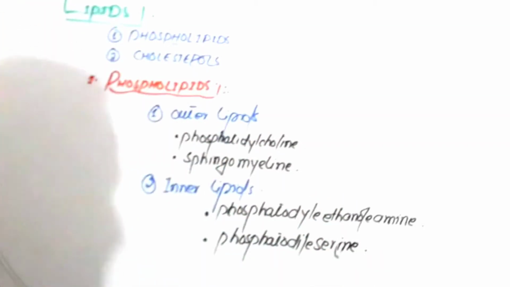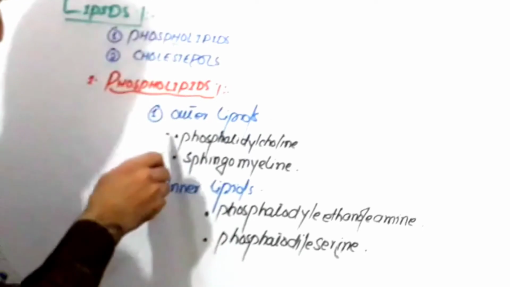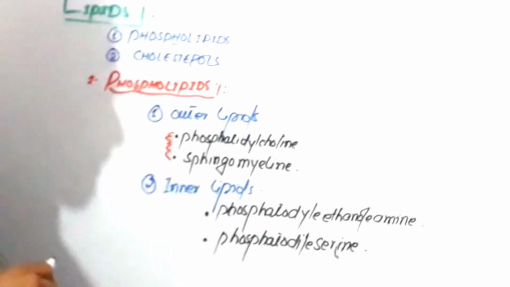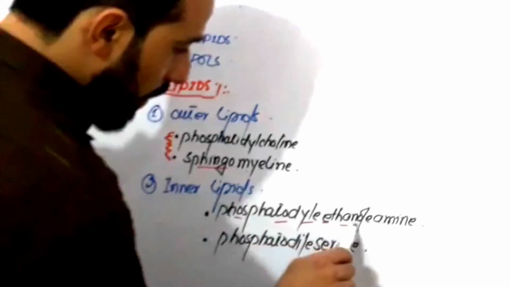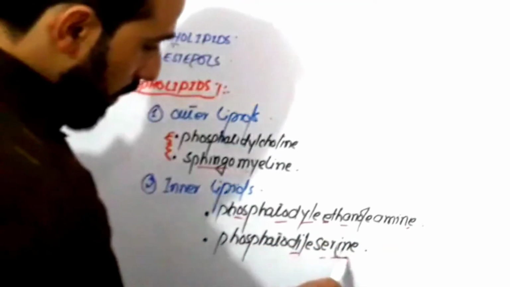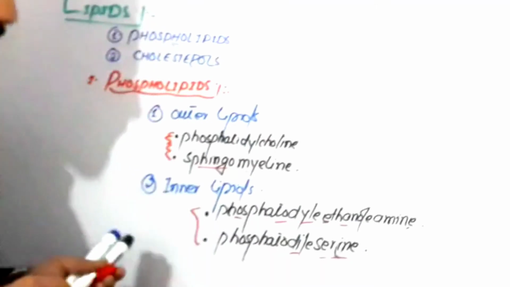These are the inner lipids. So the outer lipids: phosphatidylcholine and sphingomyelin. The inner layer: phosphatidylethanolamine and phosphatidylserine. These are the inner layer lipids.